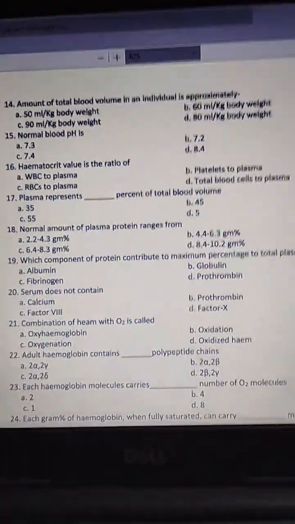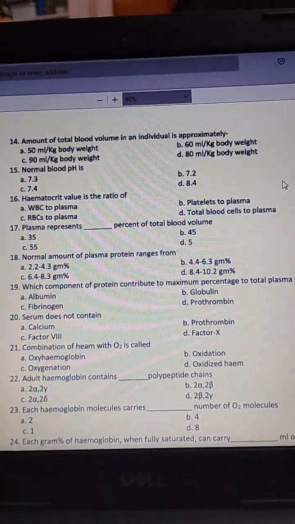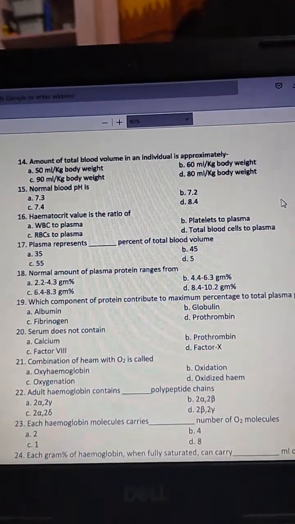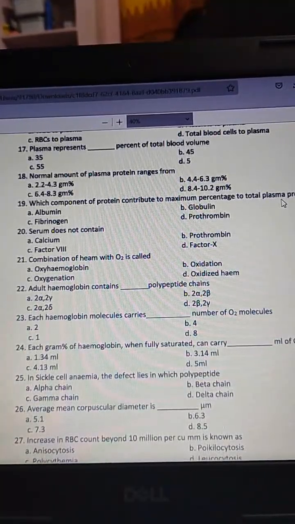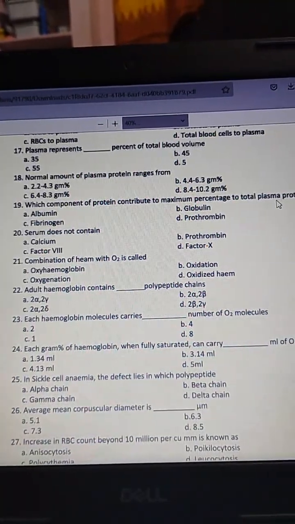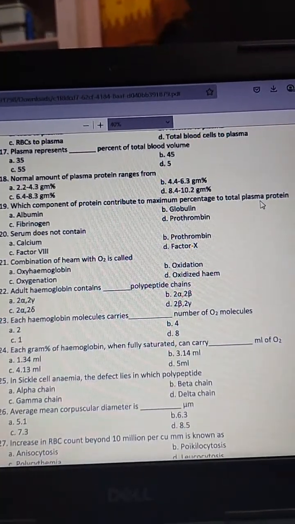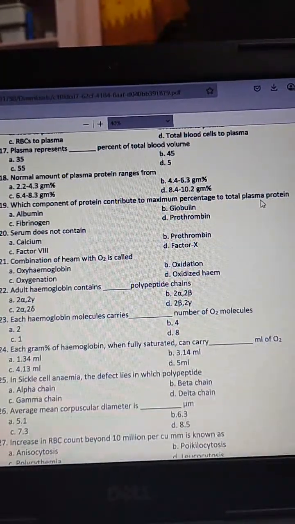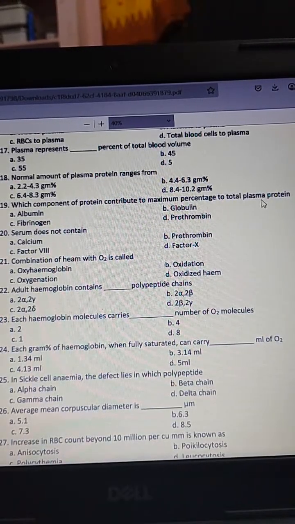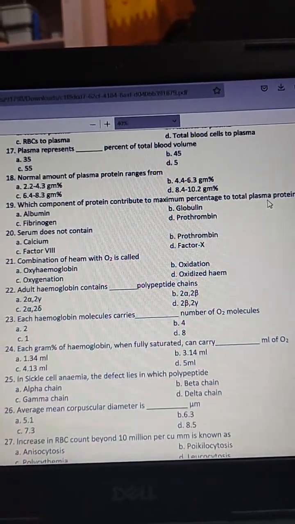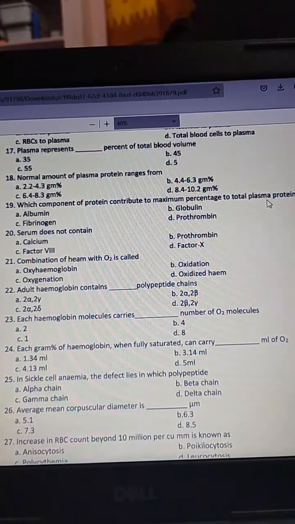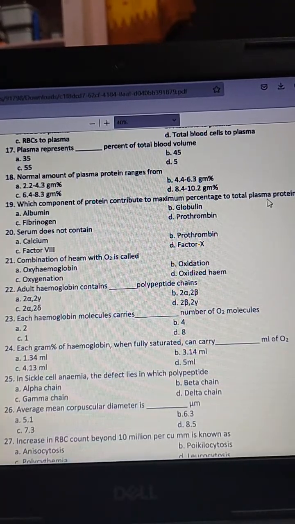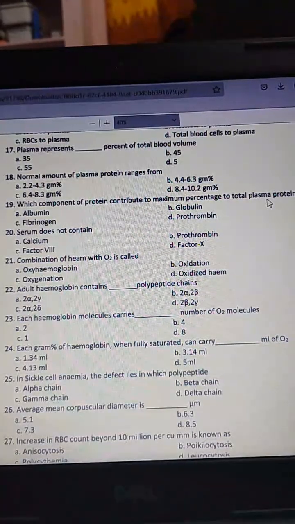Next question, the 19th question. Which component of protein contributes maximum percentage to total plasma protein? A, albumin, B, globulin, C, fibrinogen, D, prothrombin. And the answer is A, albumin.